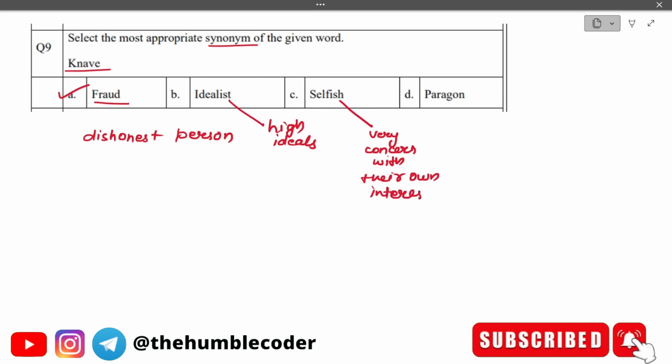Paragon means a model of excellence. But in this case the correct answer was fraud, because the meaning of the word knave is a dishonest person. So the correct answer is option A, which is fraud.